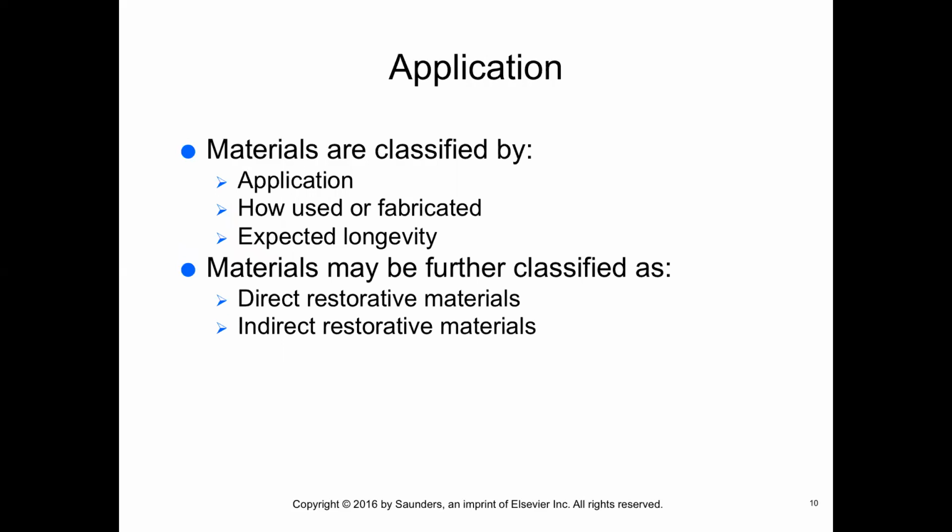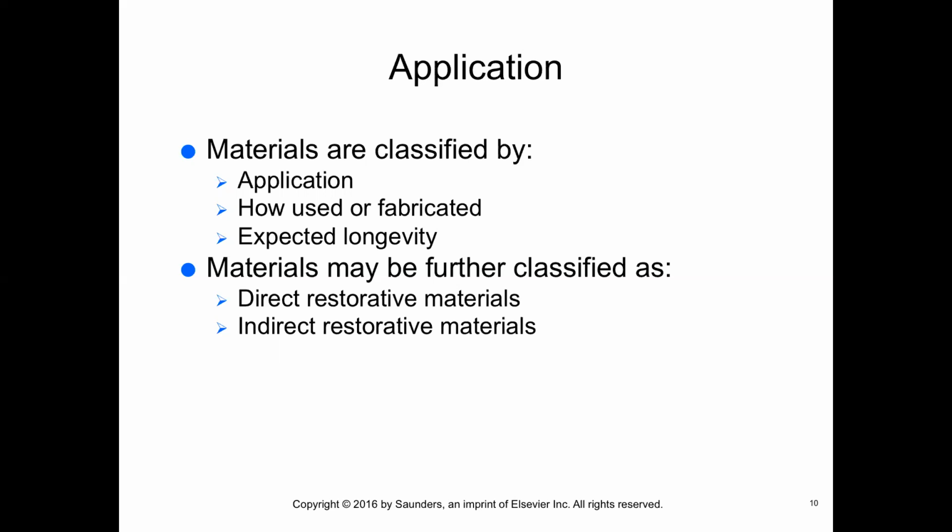Application. Materials are classified by application, how they're used or fabricated, and the expected longevity of the material. They can be further classified as direct or indirect restorative materials. Direct restorative materials are those fabricated directly in the mouth. Indirect restorative materials are those fabricated outside of the mouth, often in dental labs using replicas of the patient's dentition, and then placed in the patient's mouth.